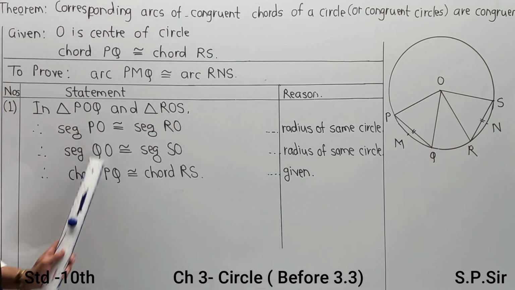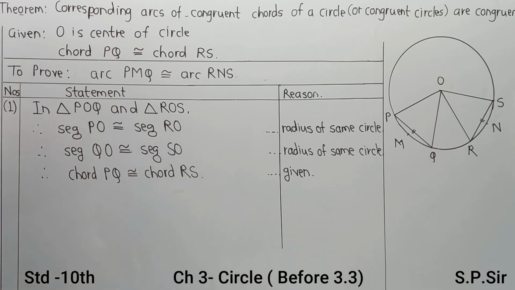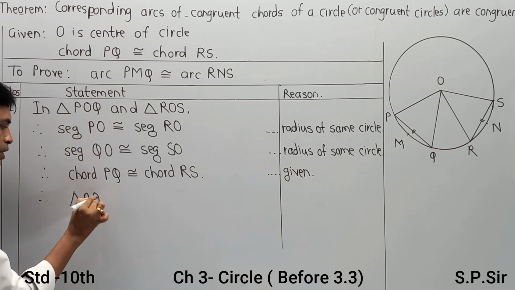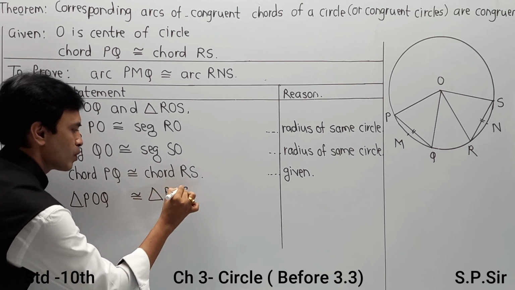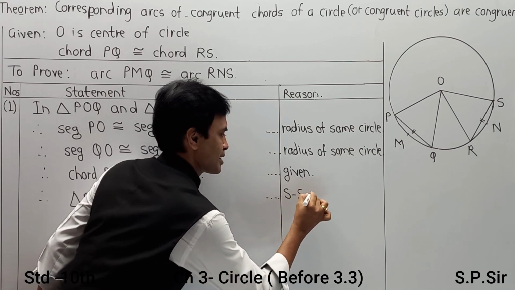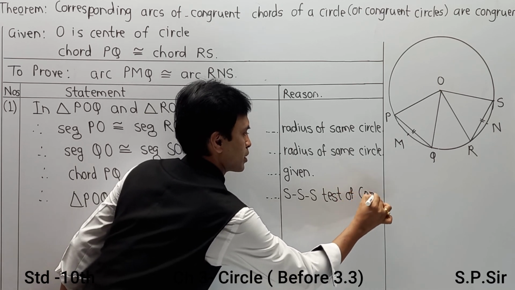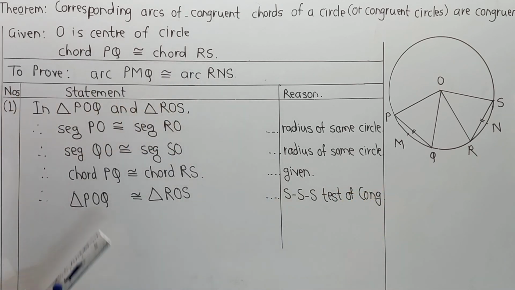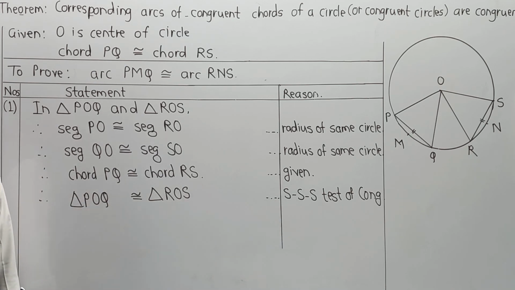Now, all three sides of the first triangle are exactly congruent with all three sides of the second triangle. Naturally, I can say that, therefore, triangle POQ is congruent to triangle ROS by SSS test of congruency. When two triangles are congruent by SSS, all the respective angles must be congruent.